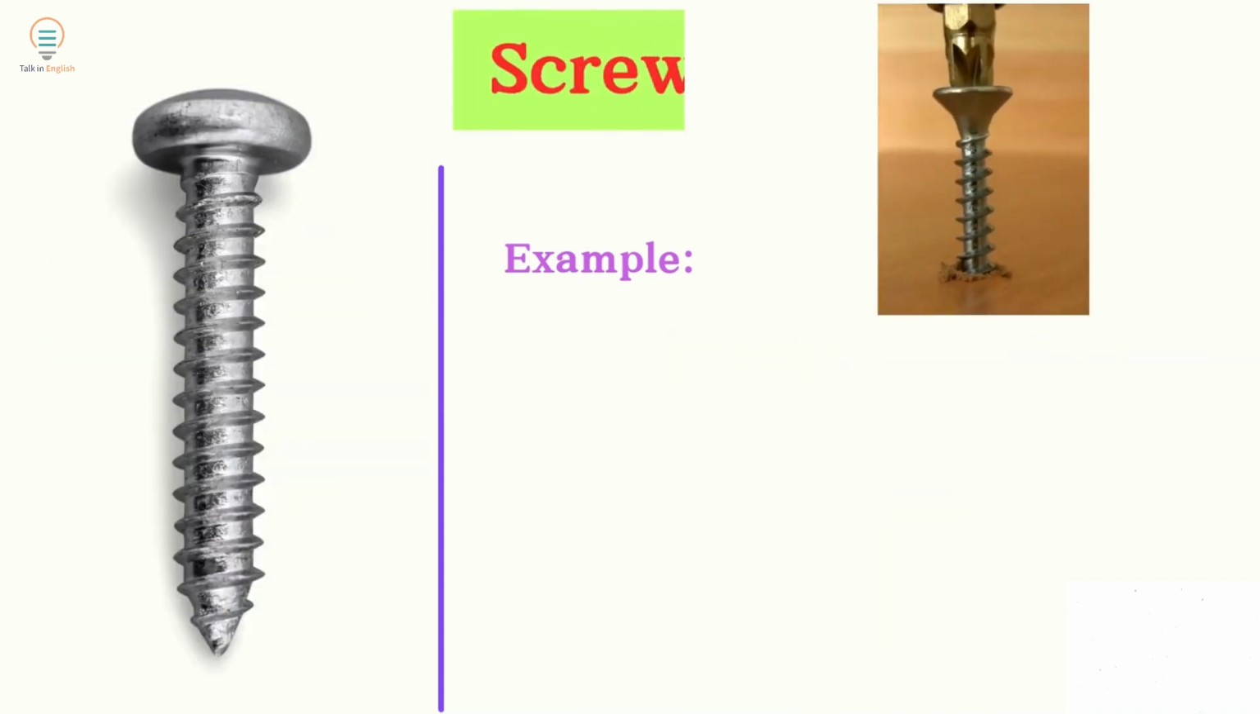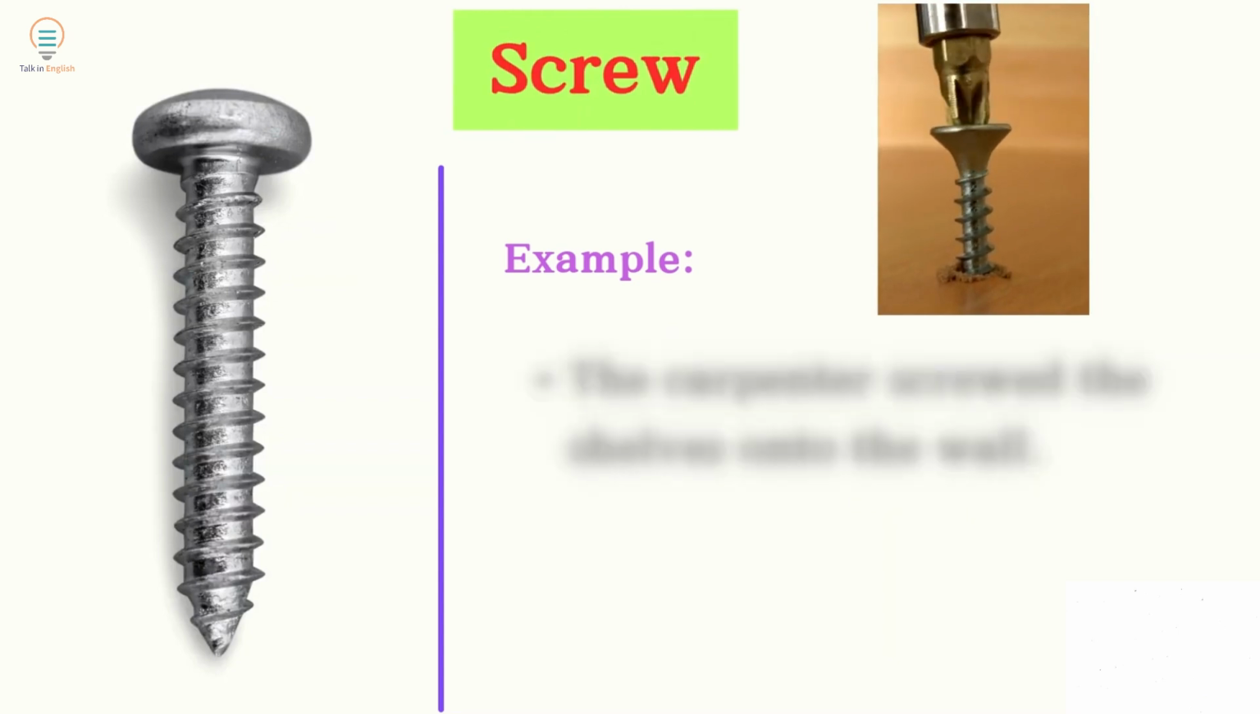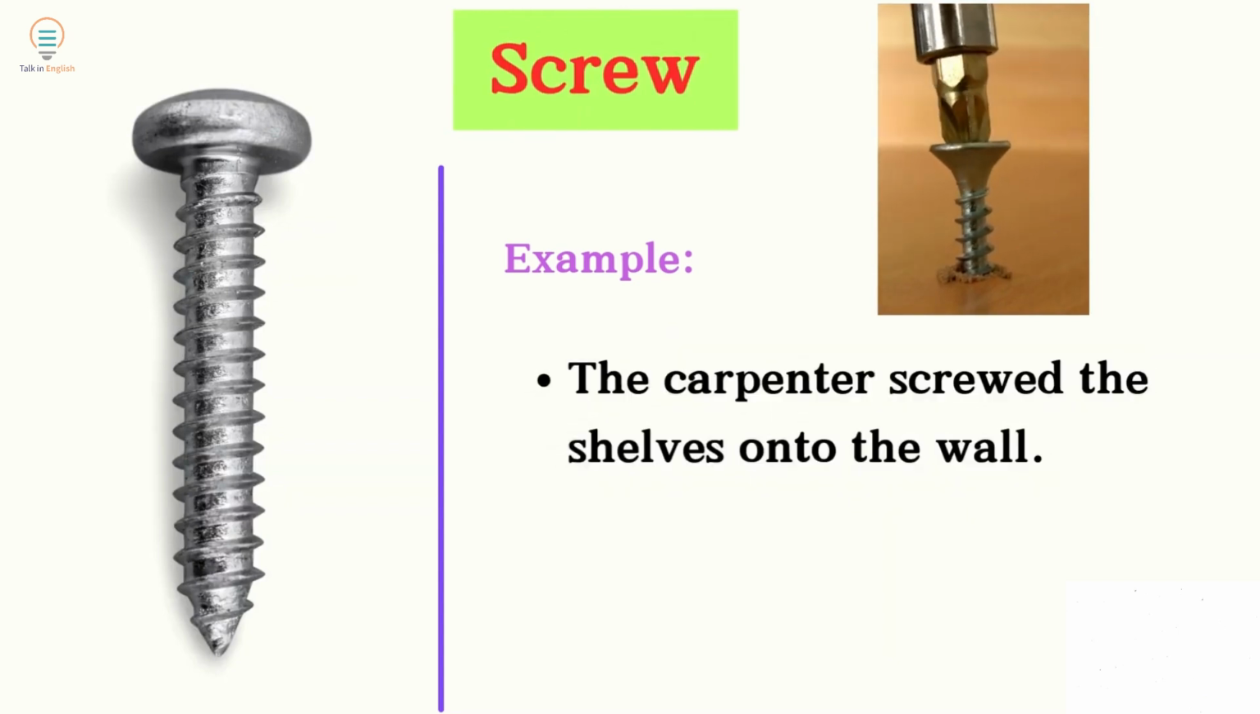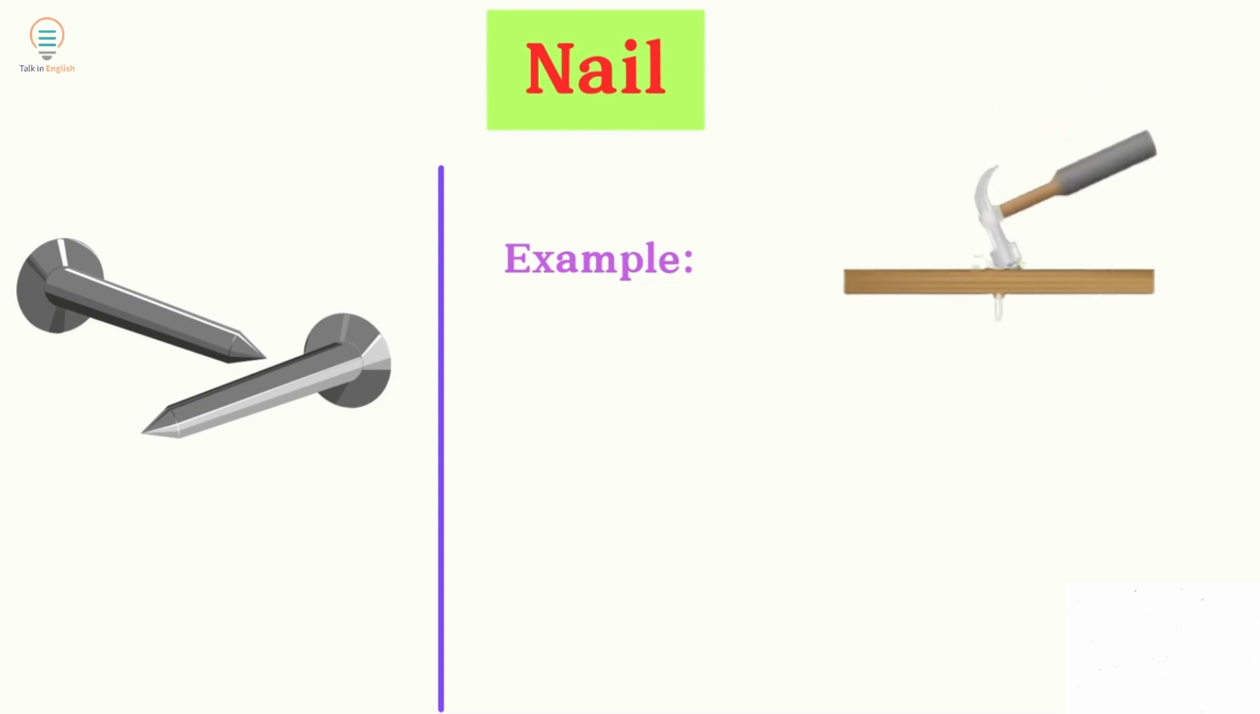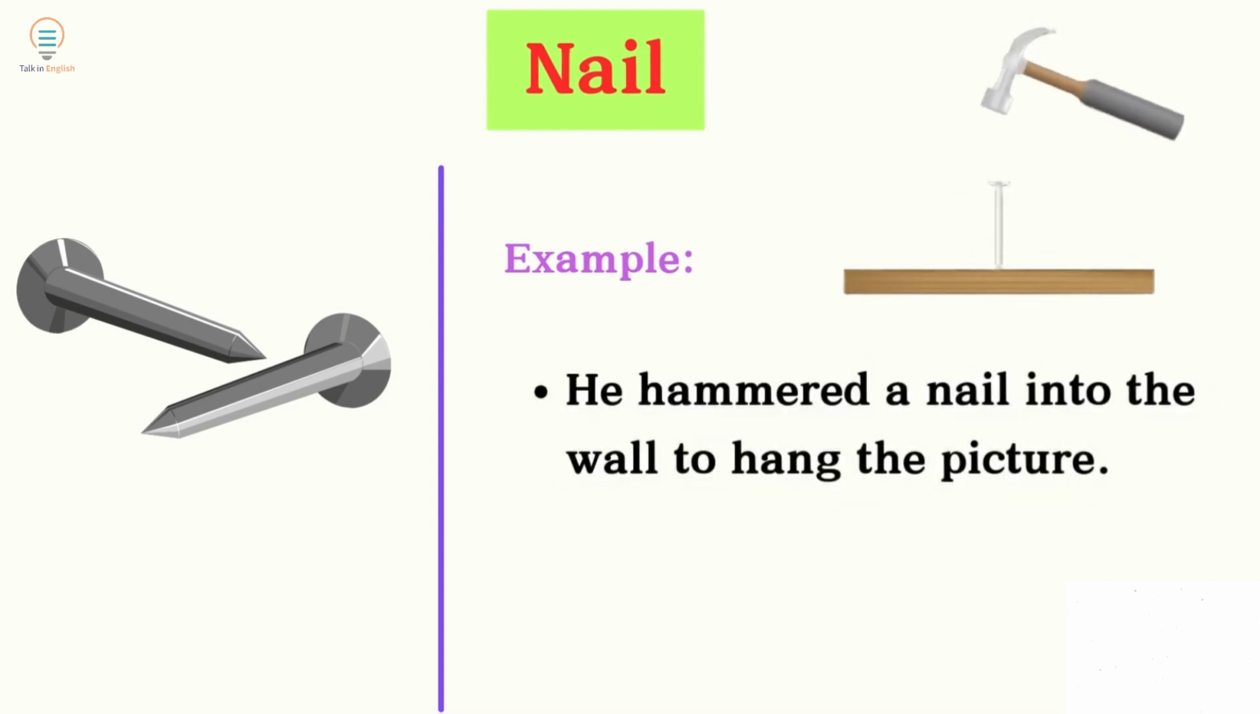Screw. Example: the carpenter screwed the shelves onto the wall. Nail. He hammered a nail into the wall to hang the picture.